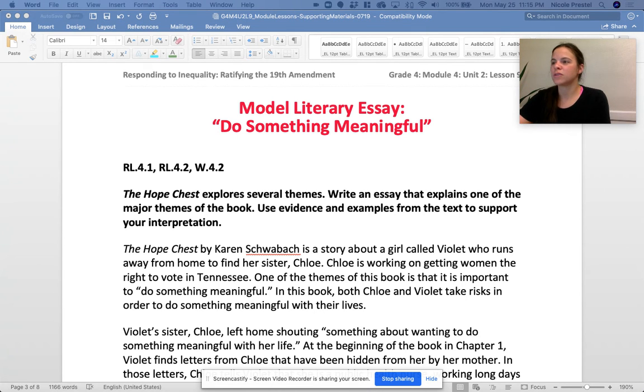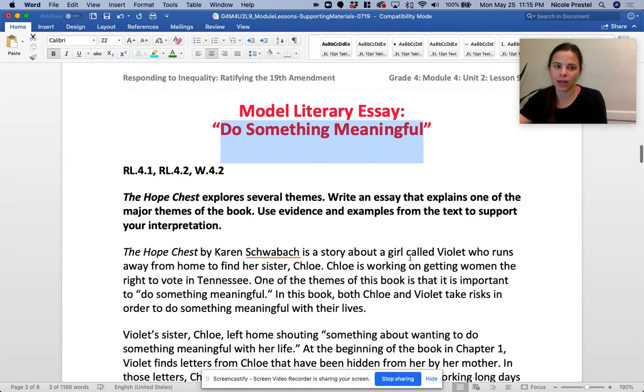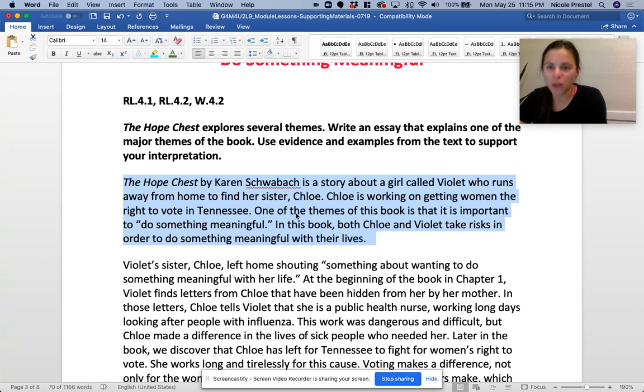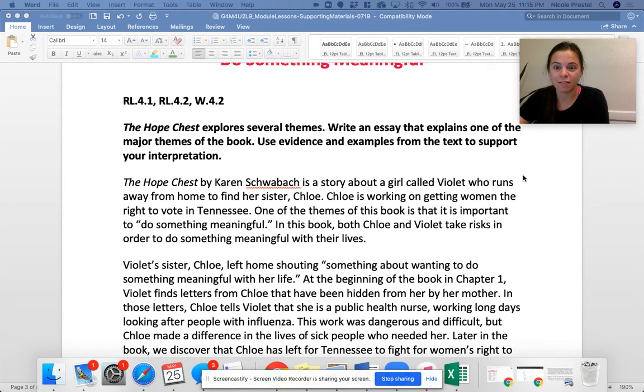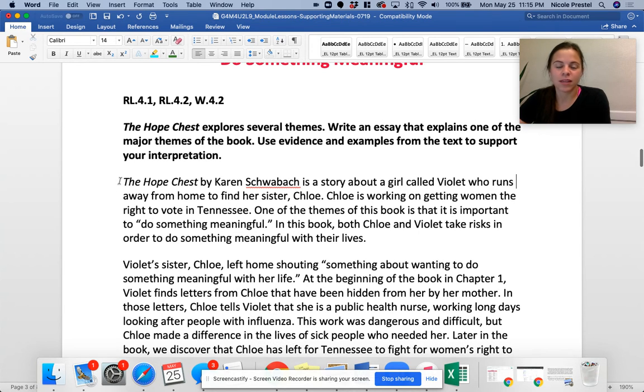And once you've chosen your theme, you're going to then begin writing your essay. This person chose do something meaningful. You're not going to be able to use do something meaningful because that's the example we're looking at. So today we're only going to focus on this first paragraph. Okay? We're going to take it one step at a time. You know from class that the first paragraph is called the introduction paragraph, right? This paragraph is your intro. Okay, so let's go ahead and read it.